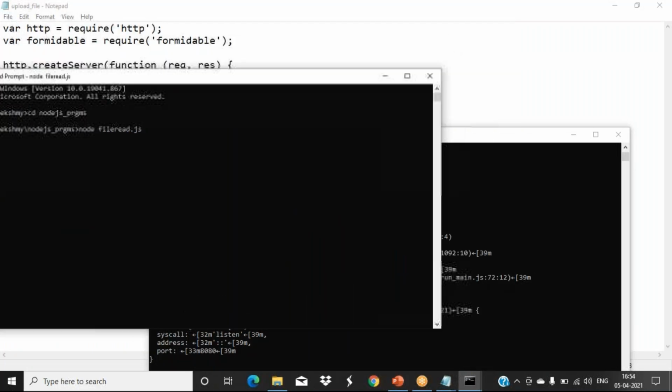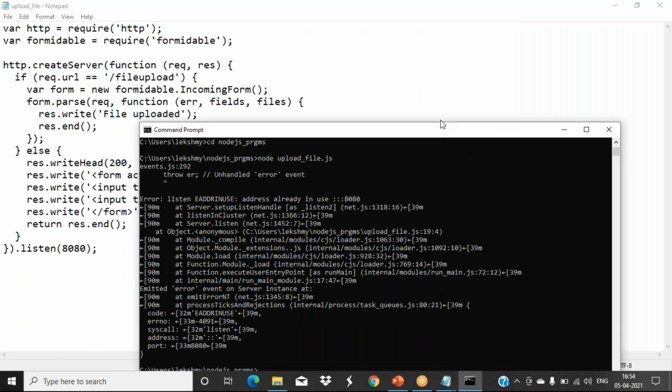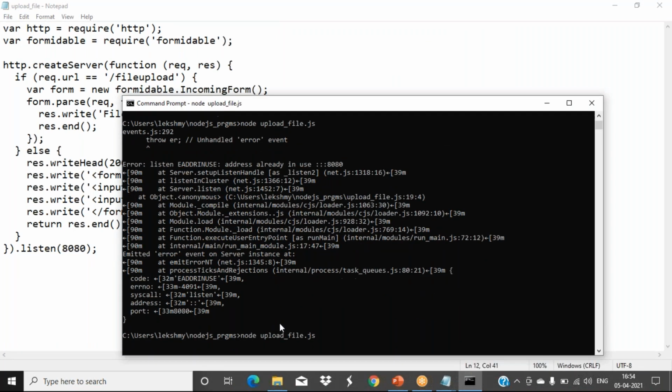Okay, it is already working there. So I have closed that server window. Okay, now that problem is not there, or else here you can change it to 8081 and use that.